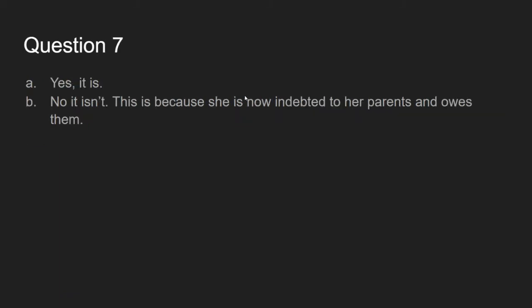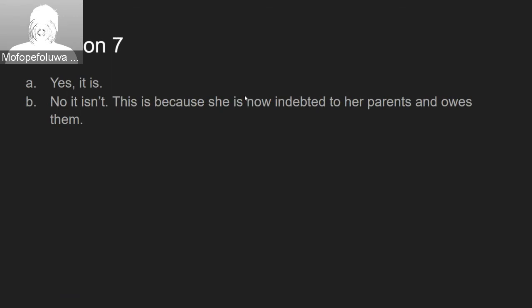Number 7, part A asks if 5-year-old Gwen is benefiting from her trade deficit with her parents, and I would say that is definitely a good thing, and she's definitely benefiting. And then for part B, we are asked if it's a good thing for Gwen to have a trade surplus with her parents at the age of 25 when she has to pay them back. I would say that is not a good thing, as she is now indebted to her parents and actually owes them for all the years of Christmas presents that she has received up until that point.